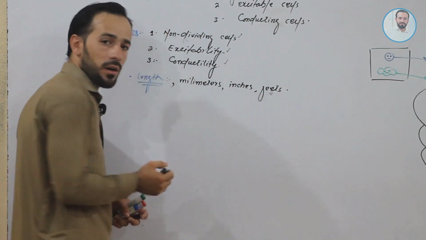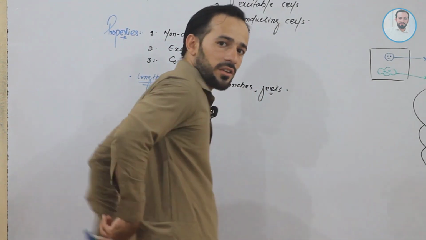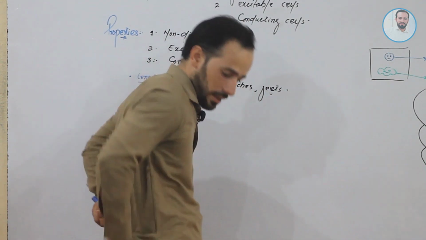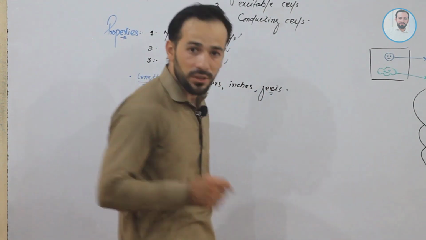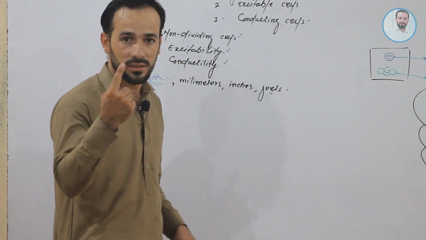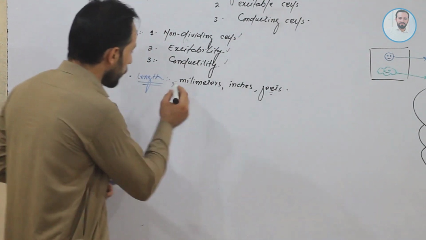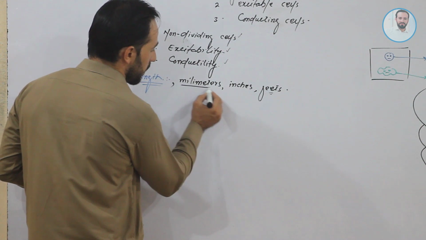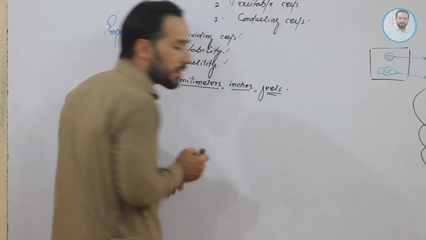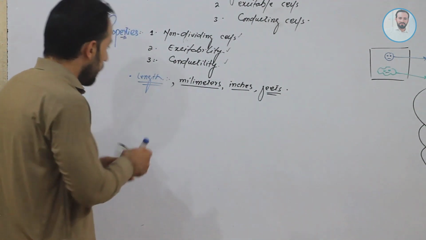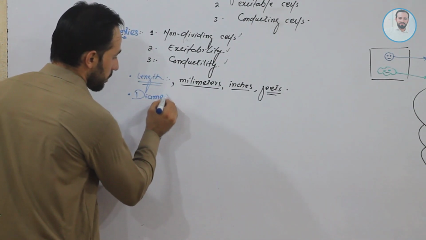So we have a very special nerve that is called the sciatic nerve, and sciatic nerve begins at the lower back and ends at the foot, right? So this is measured in feet, that is one cell. Sciatic nerve is one cell, the biggest cell, right? So the length of neuron may be measured in millimeters, inches, or feet, right?